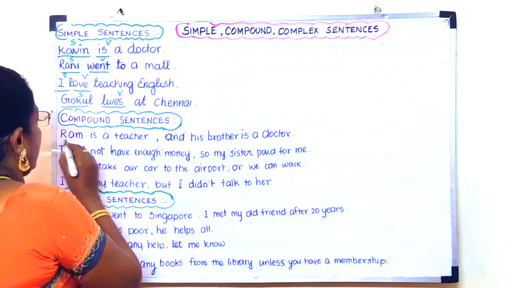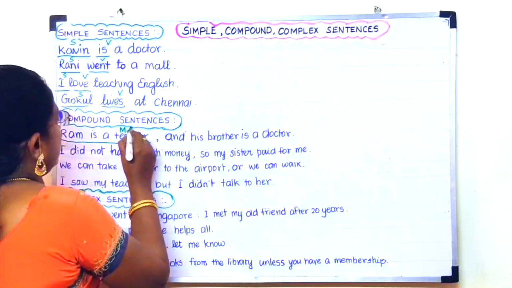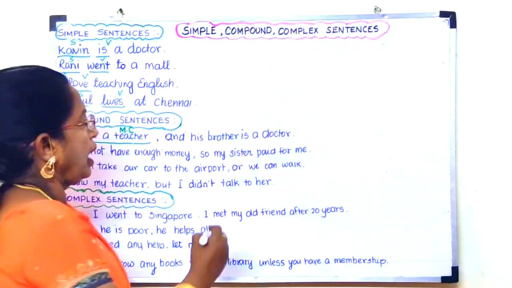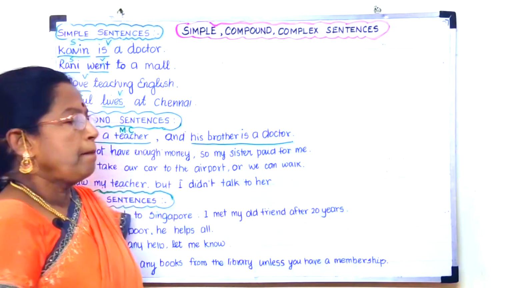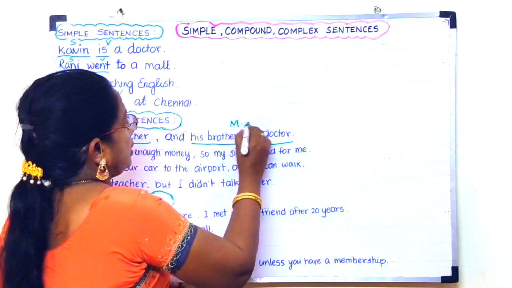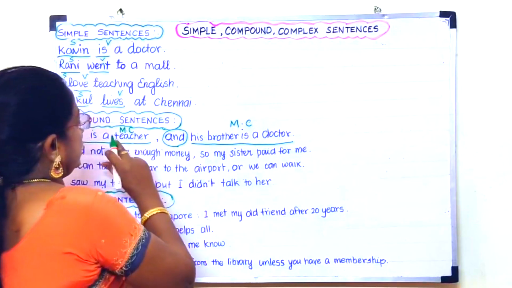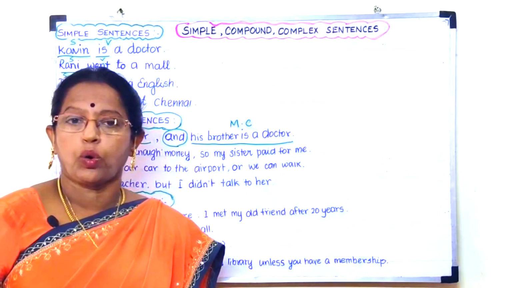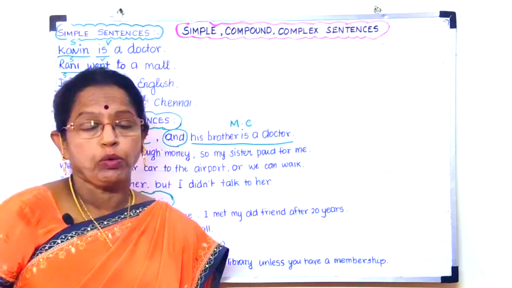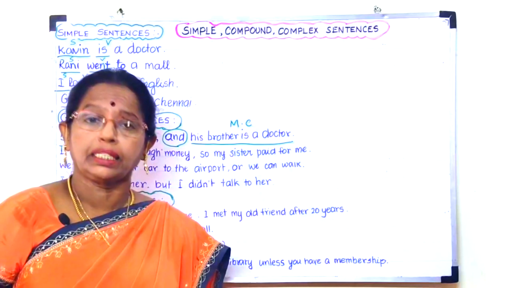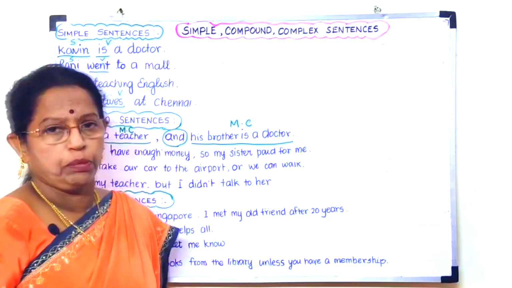Here you see, Ram is a teacher. It is a main clause or an independent clause we say. And then his brother is a doctor. It is also an independent clause or a main clause. So these two main clauses are connected by a coordinating conjunction, that is and. So it is said to be a compound sentence. A compound sentence means it has two main clauses connected by a coordinating conjunction. Keep that in mind.